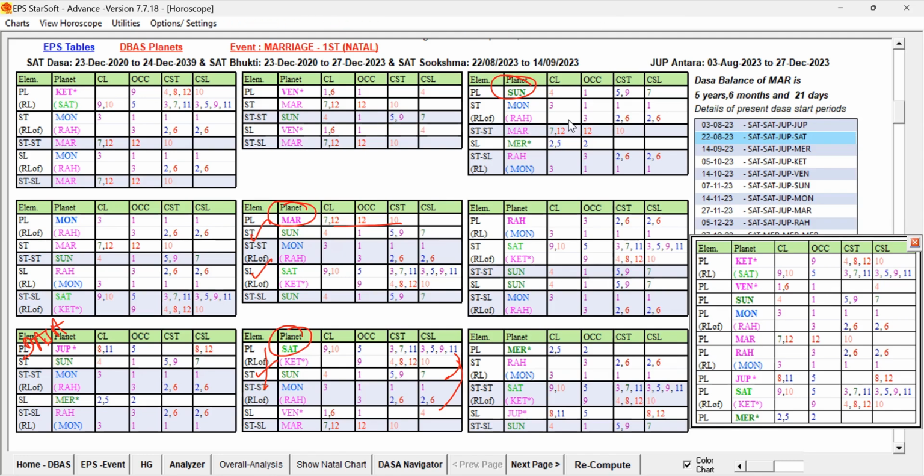Yes. Now, what about Sun? Sun is having good sublord. Star level is Moon. Star level planet Moon is secondary only, as I said, because of 3, 11 and second planet Rahu having some weakness. When compared to this, the star lord of the Sun is having some weakness. Again, the star lord of the star lord also has some weakness. So when compared to these two planets, star lord and star lord of the star lord, this is having some weakness. Sublord is okay, but star lord of the sublord, again, this is coming.